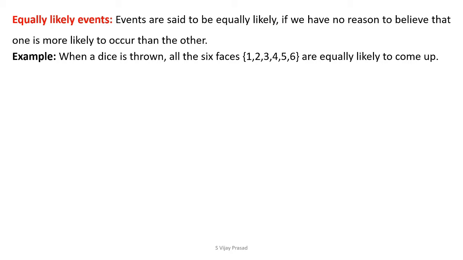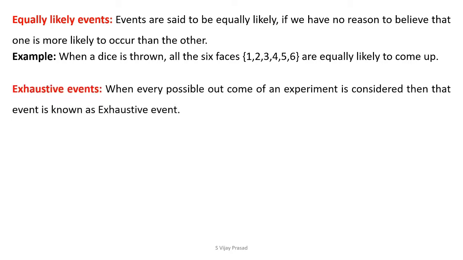There is no reason to believe otherwise. Getting 1 is one event, getting 2 is another event, and like that, all 6 faces are equally likely to come up. When you toss a coin also, head and tail are equally likely to come up.